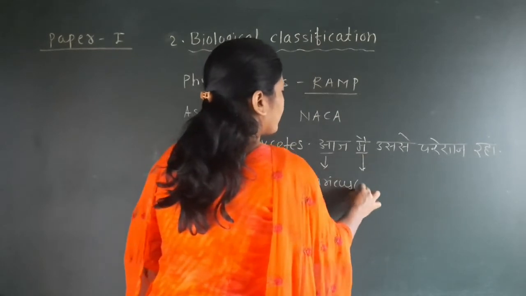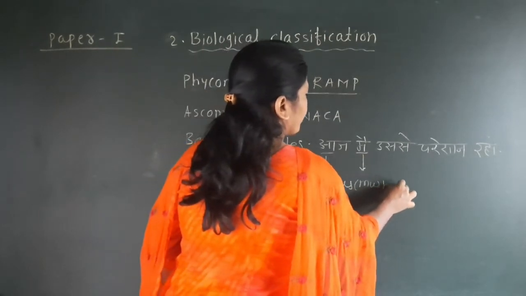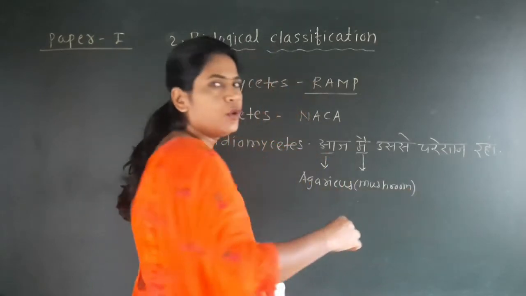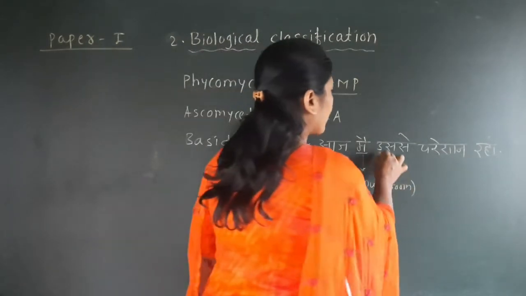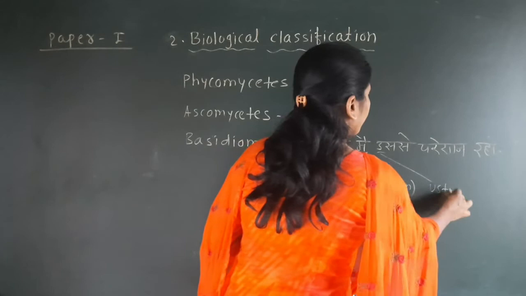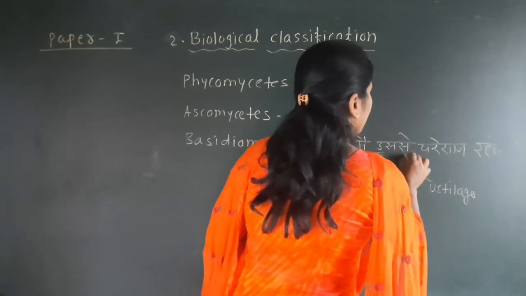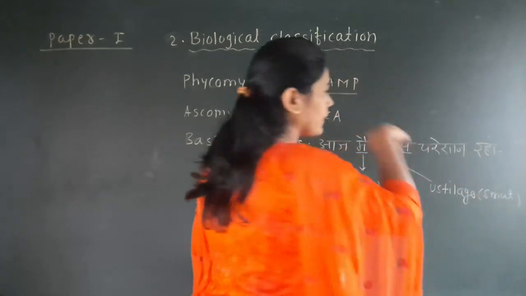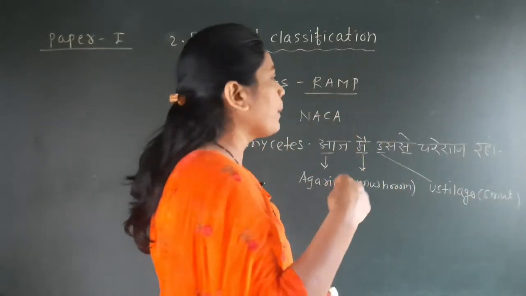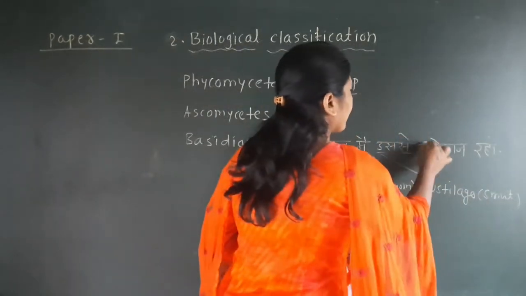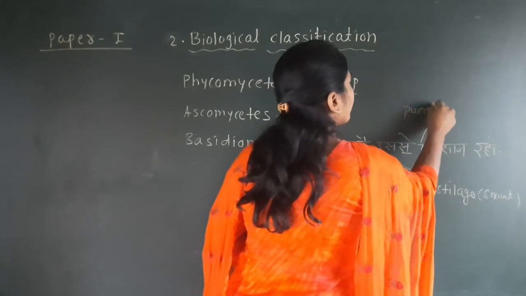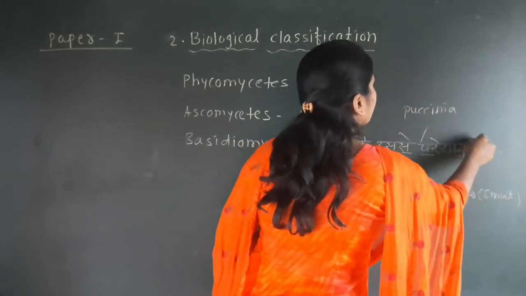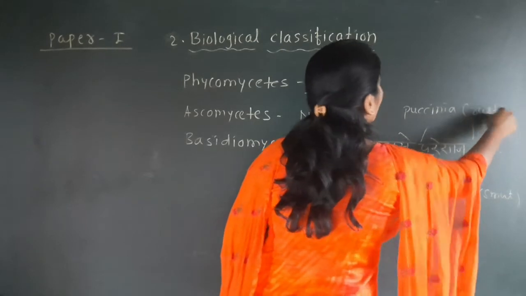M से, another name of Agaricus is the mushroom. U से we have written Ustilago. S से, another name of Ustilago is smut. Then P से Puccinia, and R से Rust.